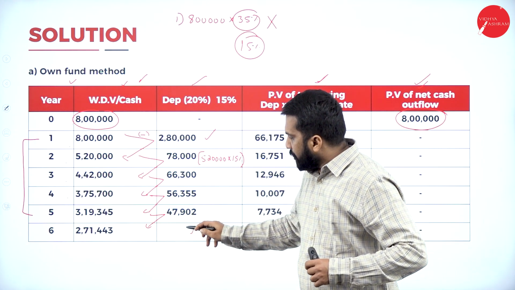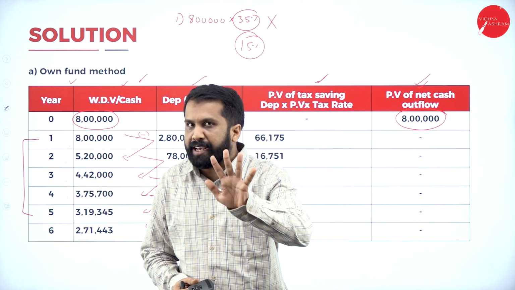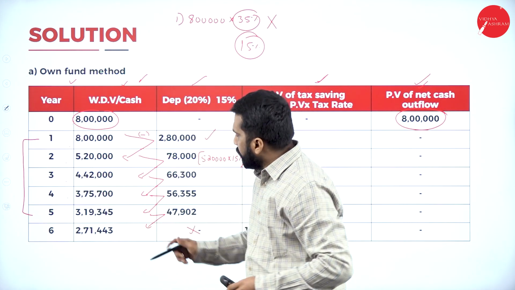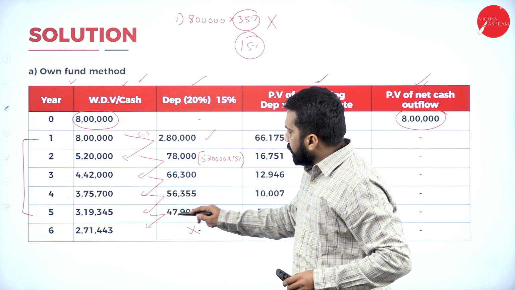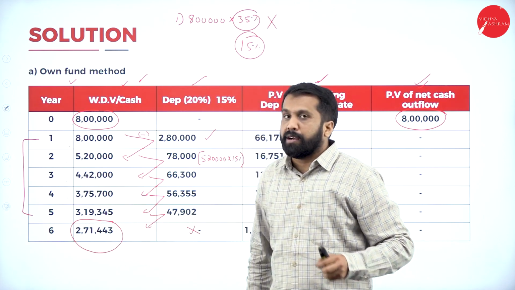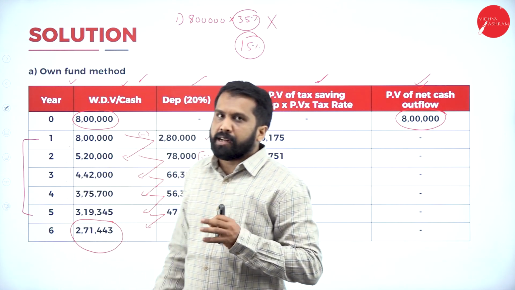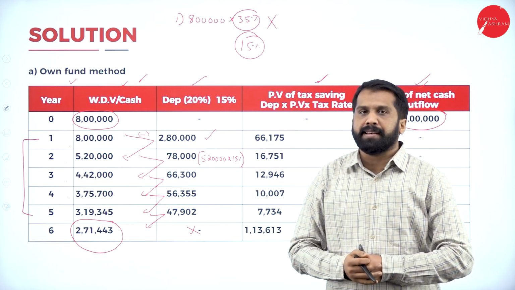Sixth year we are not doing depreciation, the reason is the life of the asset is only 5 years. But what is the closing WDV? For that reason, 3,19,345 minus 47,902. Your answer is 2,71,443. Hope you got it. Yes, good. This is all about your own fund calculation.